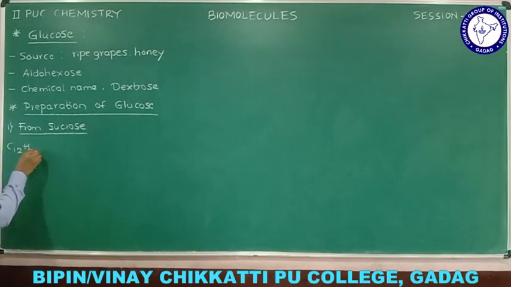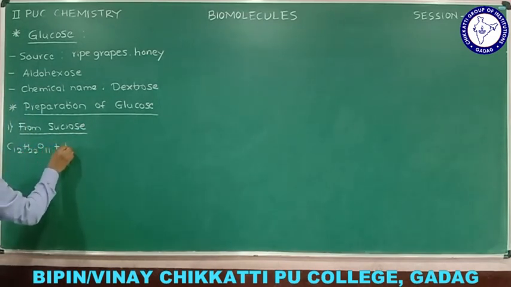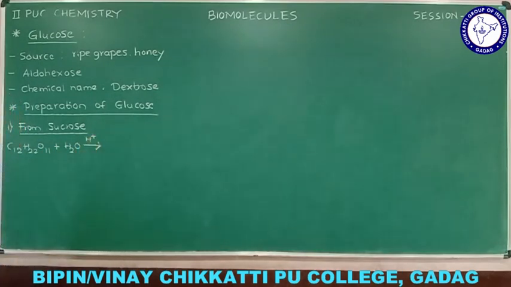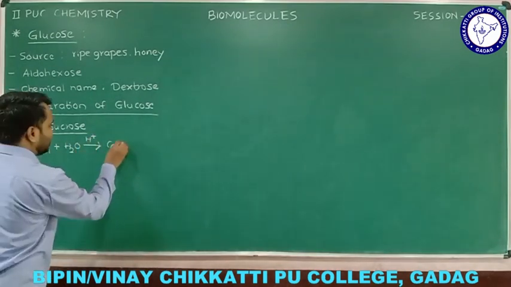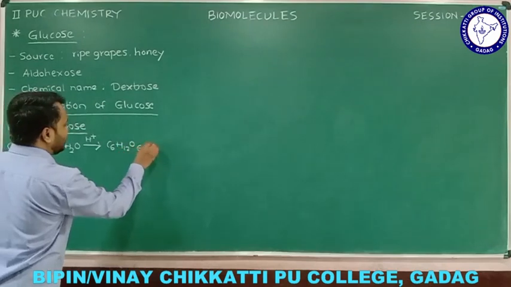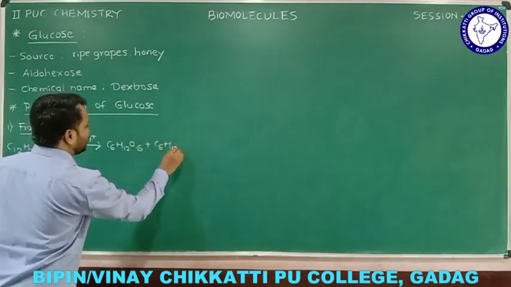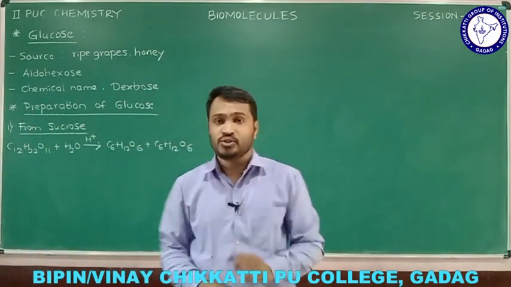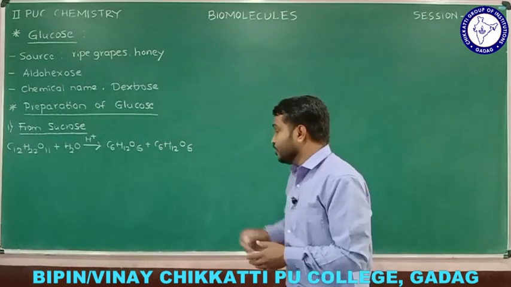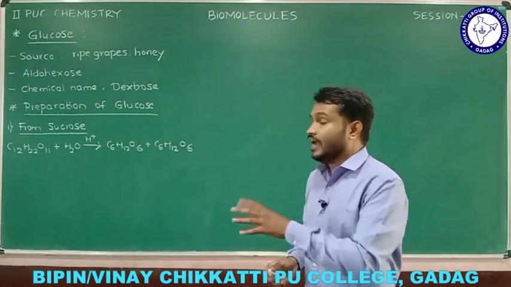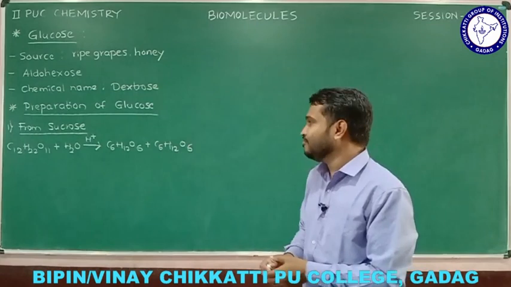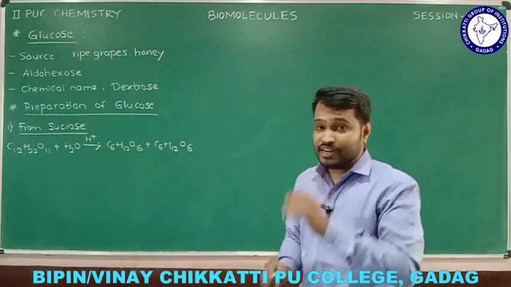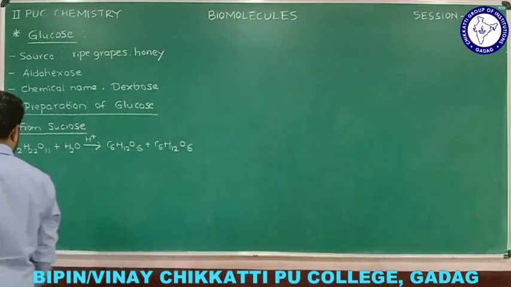We know that reaction very well, I explained that already. Sucrose, C12H22O11, when it undergoes hydrolysis in the presence of dilute acid, we get C6H12O6, one is glucose and one more is, what is that? Fructose. That's it. That is how we can prepare glucose from cane sugar. And how we can write the statement? Glucose is obtained by hydrolysis of cane sugar. That is how we can write the statement for that one, and that is the first method of preparation of glucose, that is from sucrose.